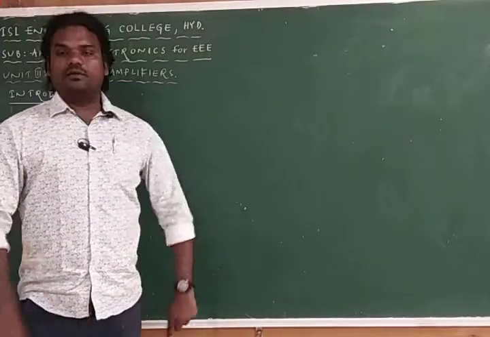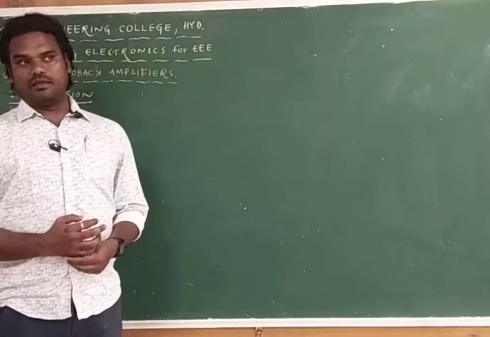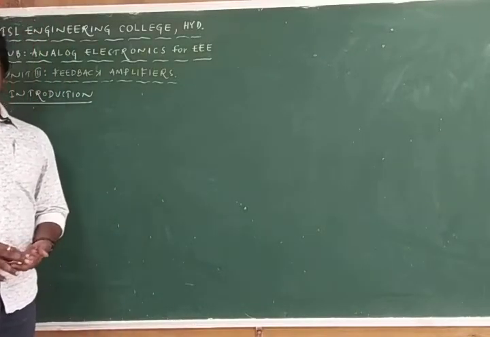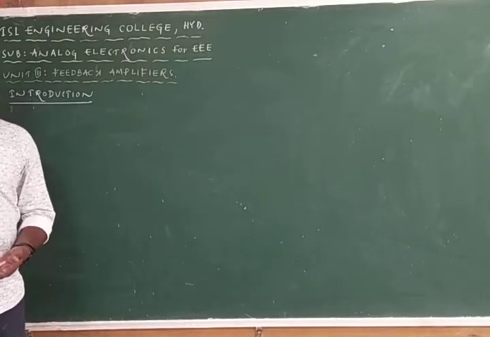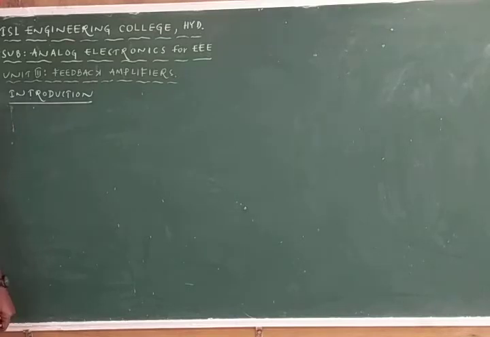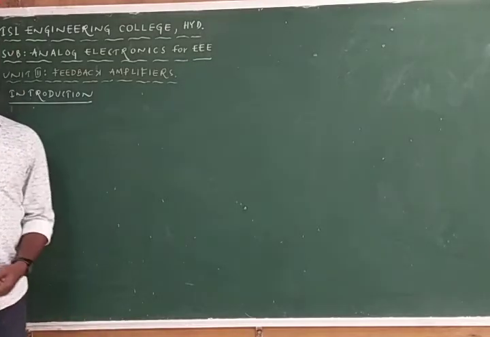In the entire syllabus, the third unit is very simple, and if you are good at the third unit, you can easily get the 15 marks from that. It is the simplest unit among all the 5 units. The unit name is feedback amplifiers.